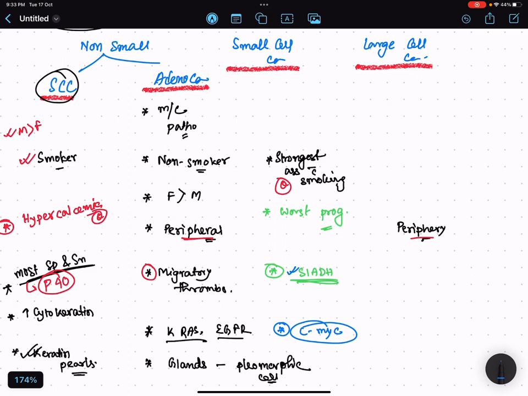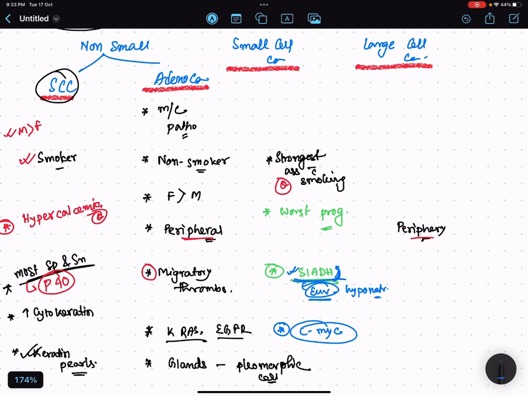SIADH will produce euvolemic hyponatremia. The important thing regarding SIADH we learn in medicine is that there is inappropriate ADH secretion. As more ADH is secreted, it will reabsorb more free water, so that should cause dilutional, hypervolemic hyponatremia, but not euvolemic.